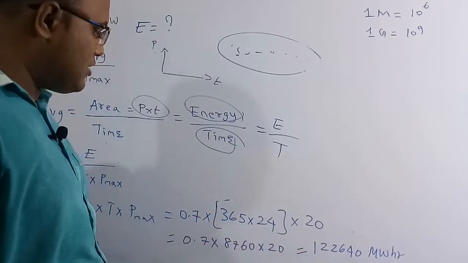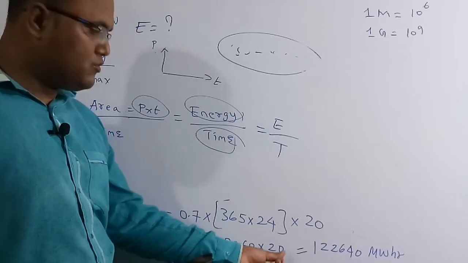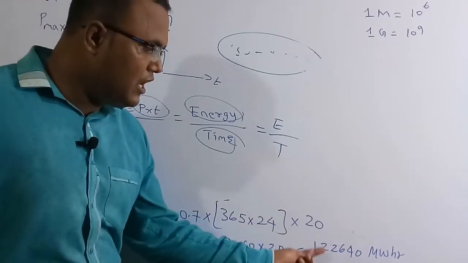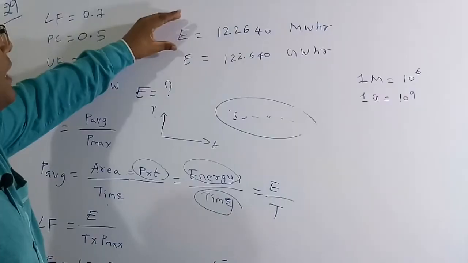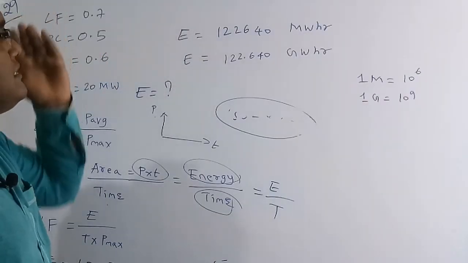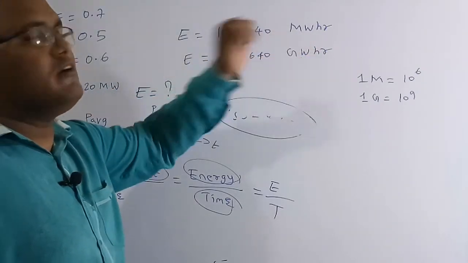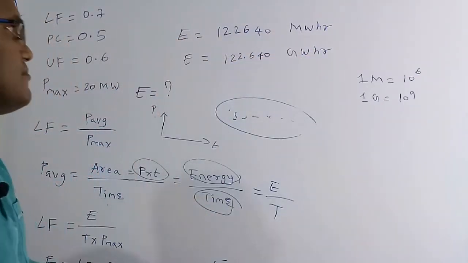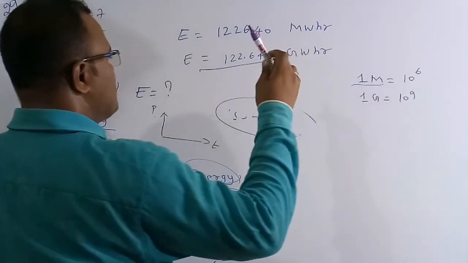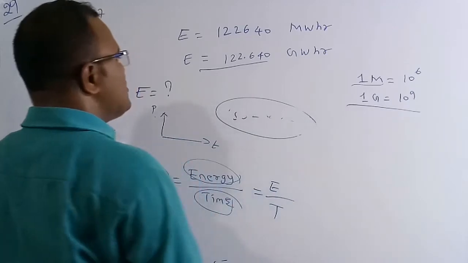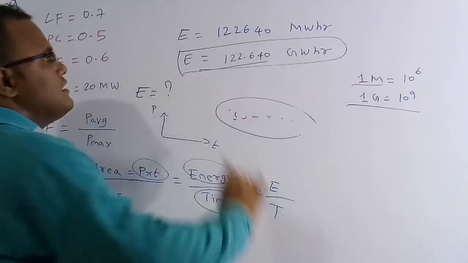If you solve this, 365 into 24 is nothing but 8760. If you do all the simplification we are going to get 122640 megawatt hour. So the amount of energy generated by the generator is 122640 megawatt hour, but I want to convert it in terms of gigawatt hour. So this is what I am going to get, because 1 megawatt is 10 to the power of 6 and 1 giga is 10 to the power of 9. So this is the correct solution of this question in terms of gigawatt hour.